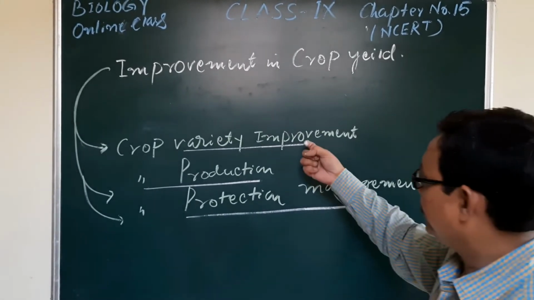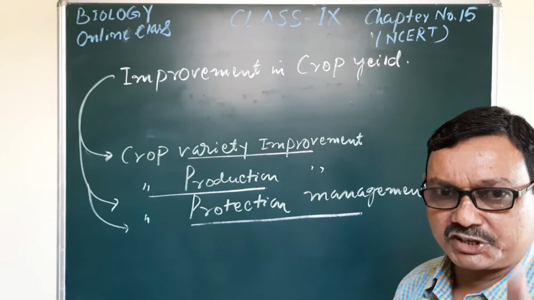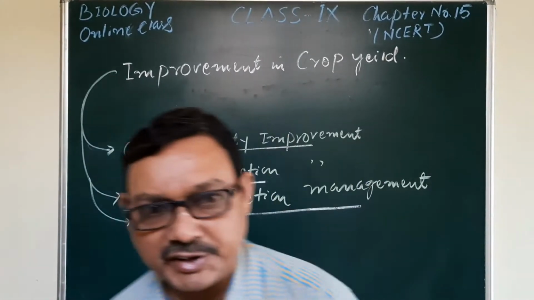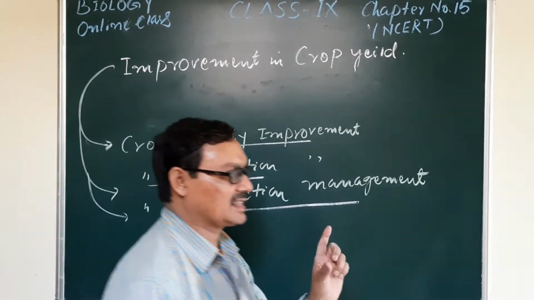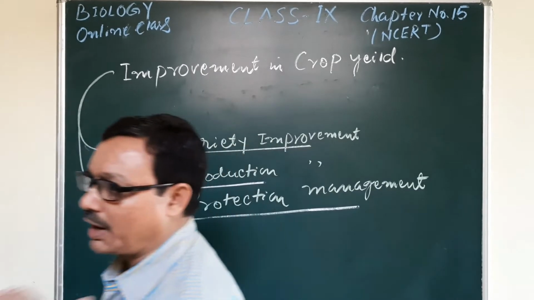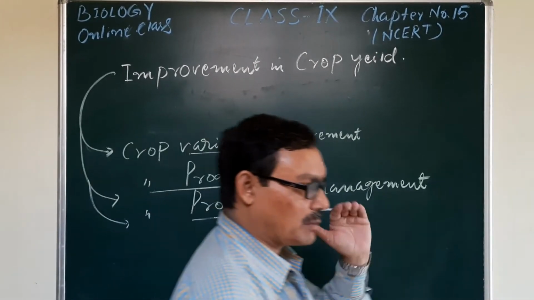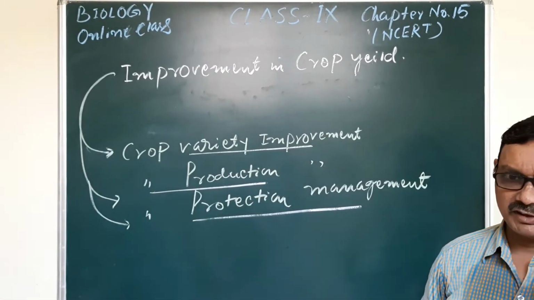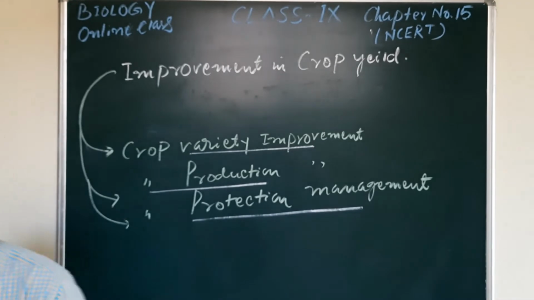Before this, there are one or two paragraphs in your textbook which are related to two different facts. The number one fact is that the different types of crops, the different types of plants, require different types of soil, different climatic conditions and weather. Understand? And the photo periods, that means the duration